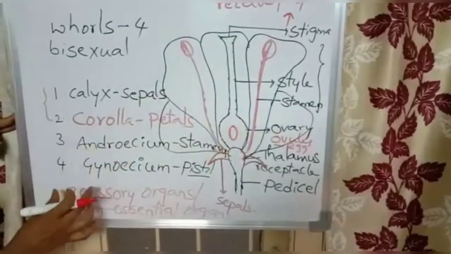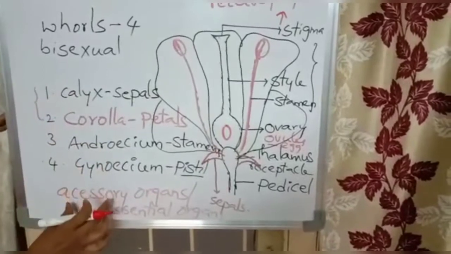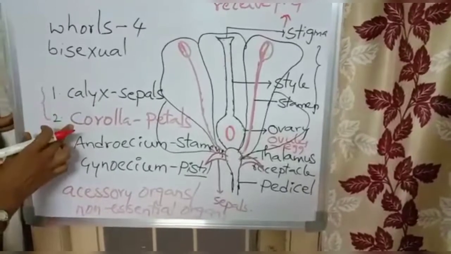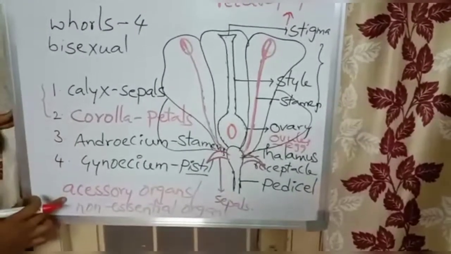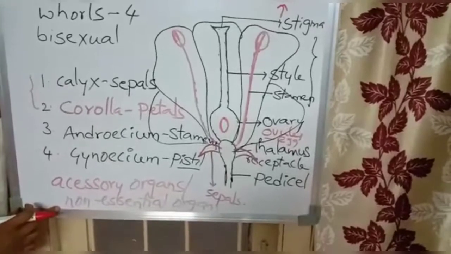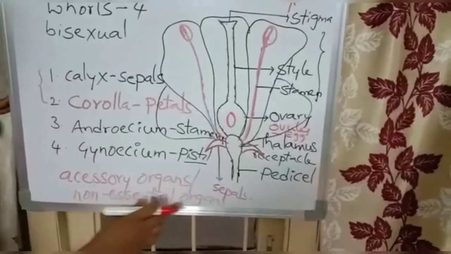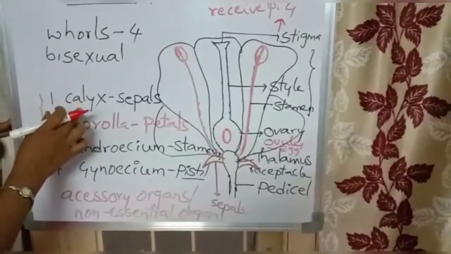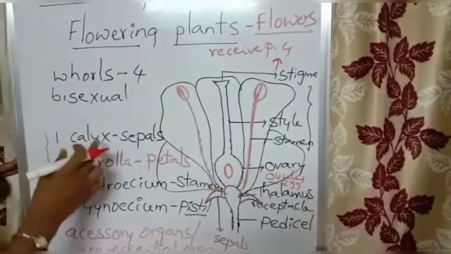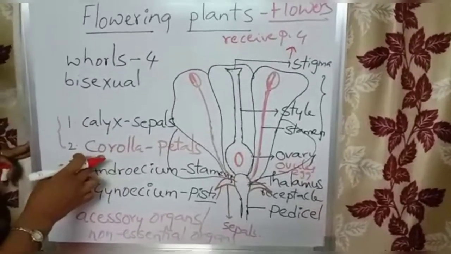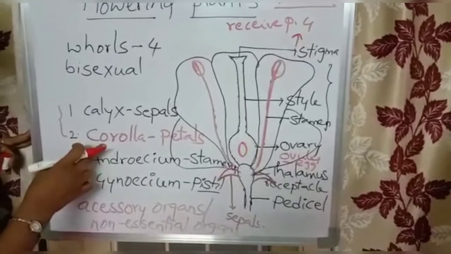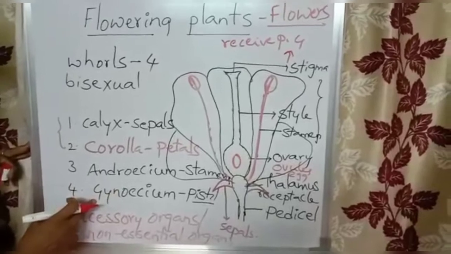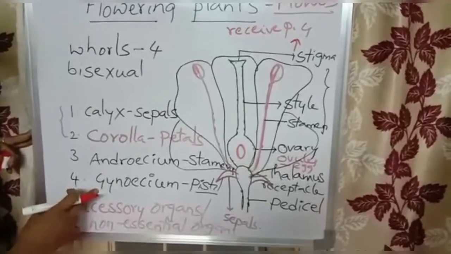So these four whorls, based on their importance: the outermost whorls, calyx and corolla, both are called accessory organs or non-essential organs. What is the importance of calyx? It gives protection to the floral bud, and the corolla attracts insects or birds during pollination. Androecium, male reproductive unit. Gynoecium, female reproductive unit.